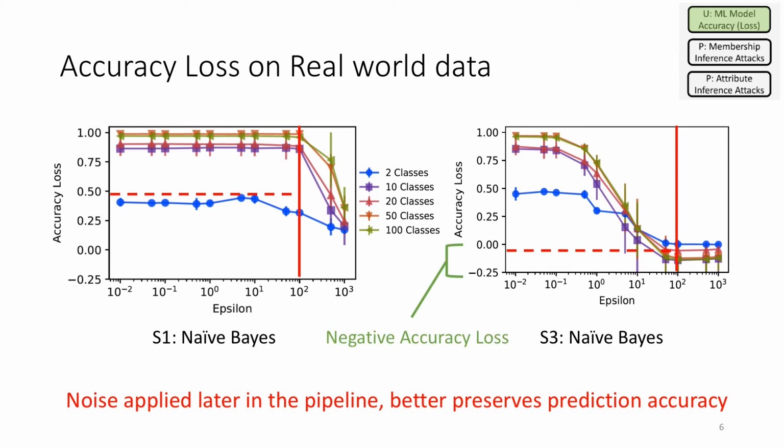One interesting thing to point out on these plots is that in stage 3 naive Bayes, that accuracy loss actually drops into the negative. And what that means is the prediction accuracy has actually gone up. And we believe that's because a little bit of differentially private noise has actually assisted the generalization of that model.